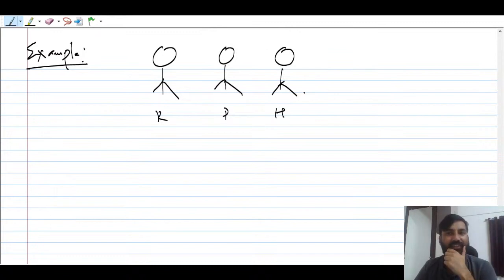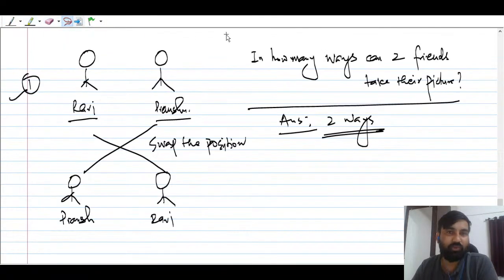These three friends met each other one day after getting a good rank in the GATE examination, and they decided to take a selfie, to have a picture. So how many ways are there they can take pictures? That is the question. Let me copy the same question here.